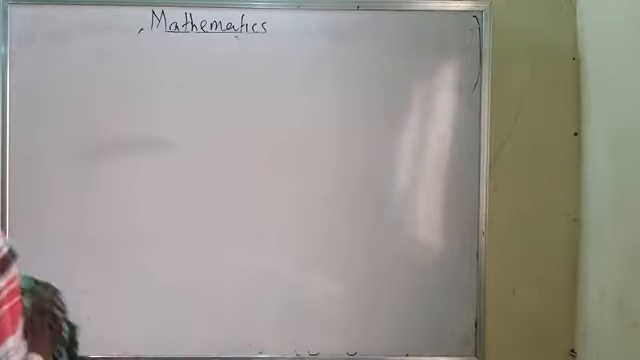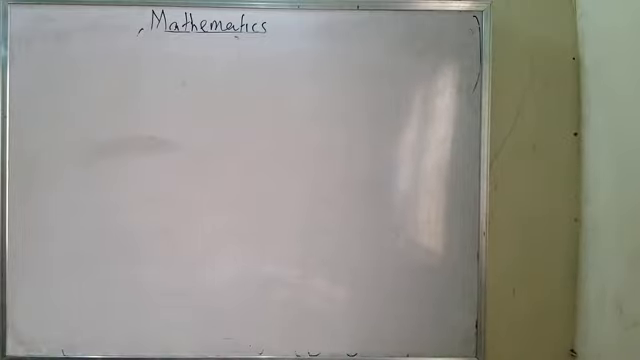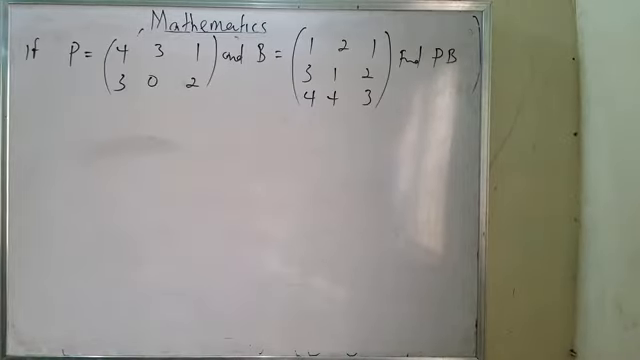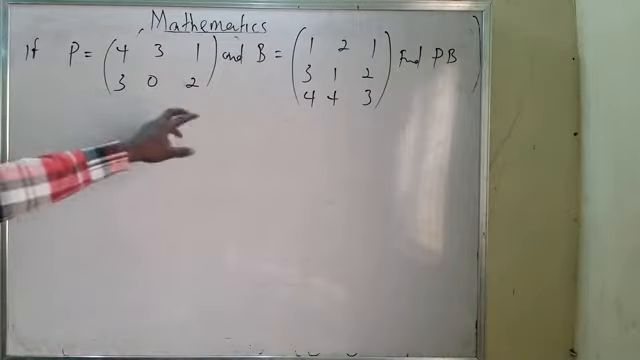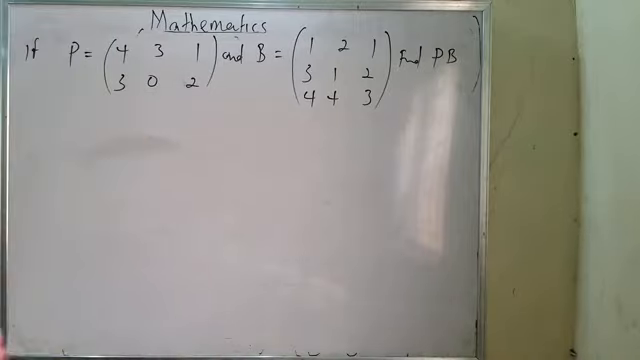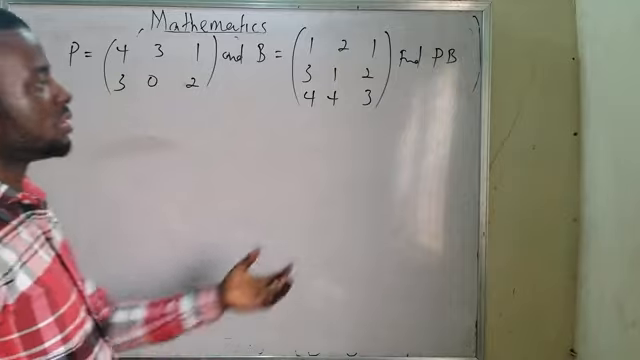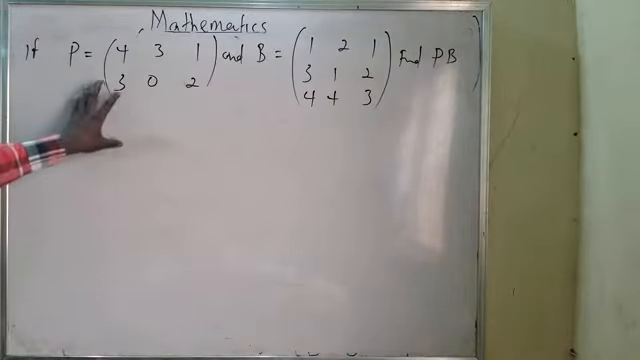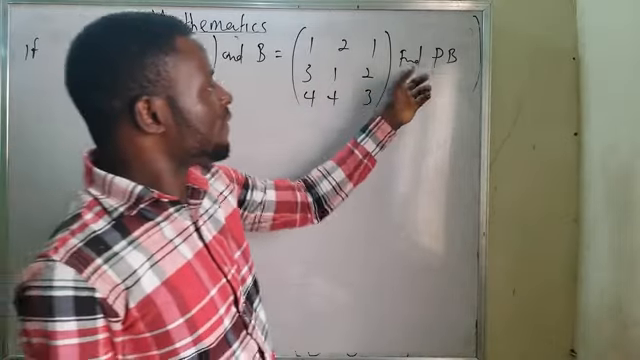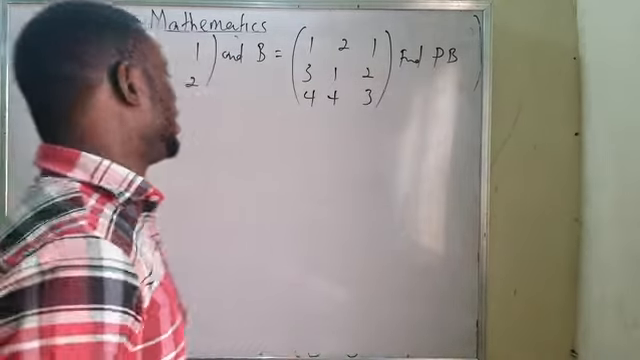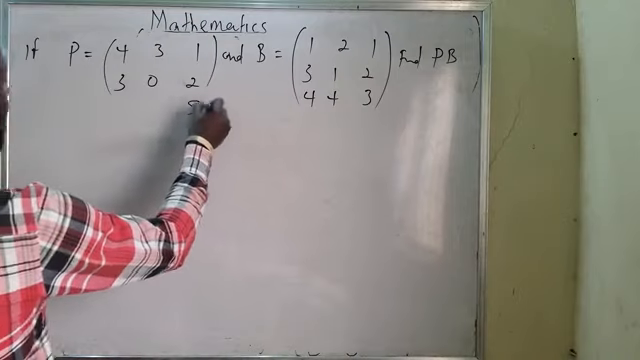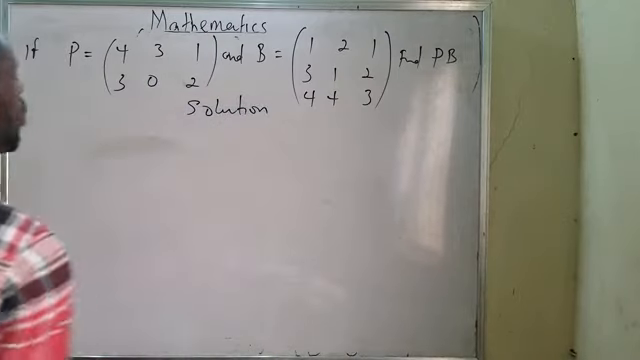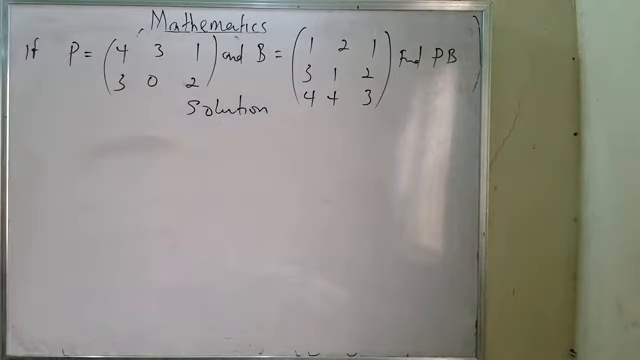For example, look at this question. It's a very simple one. This one is 2 by 3. This one is 3 by 3. Now, you have to find the what? P and B. PB. It means if this and this, you are finding PB. Now, solution to this problem. I have to be very fast because of time. Once it's 30 minutes, our time here is somehow up.